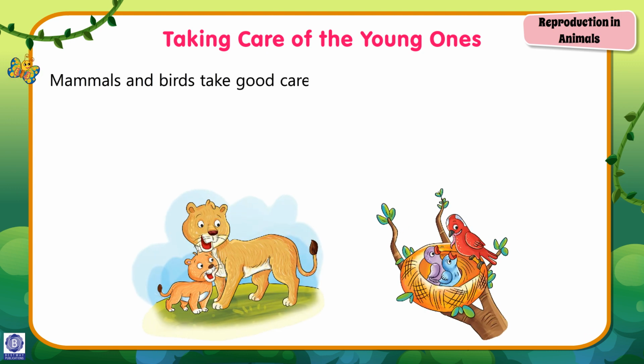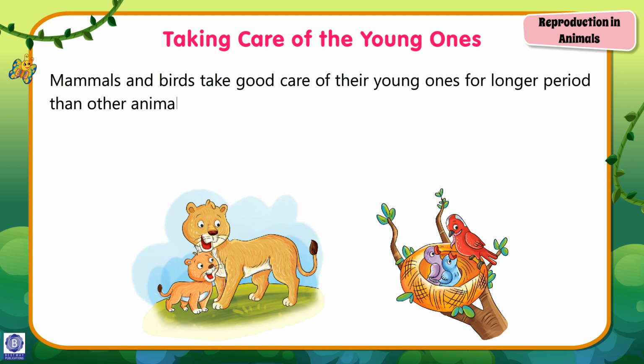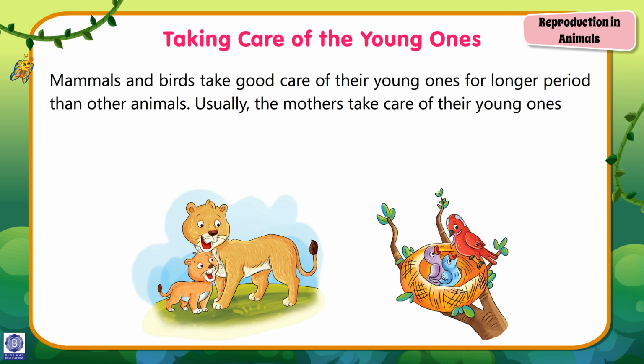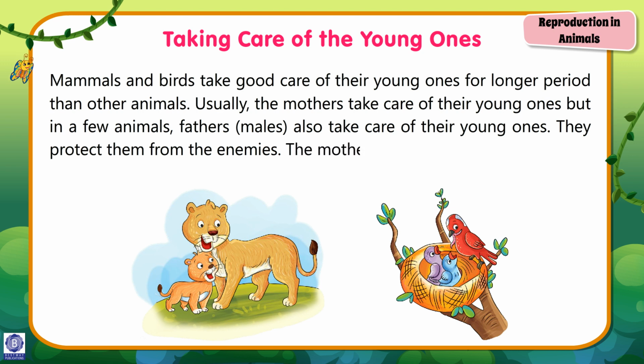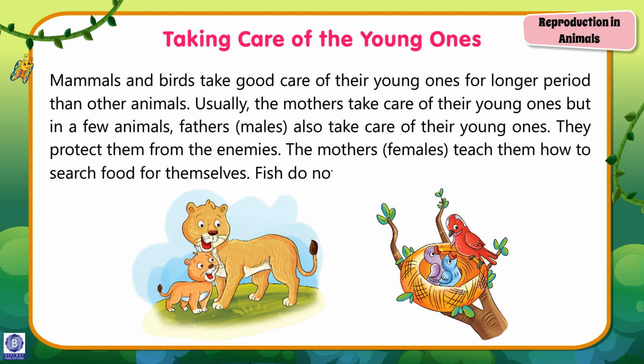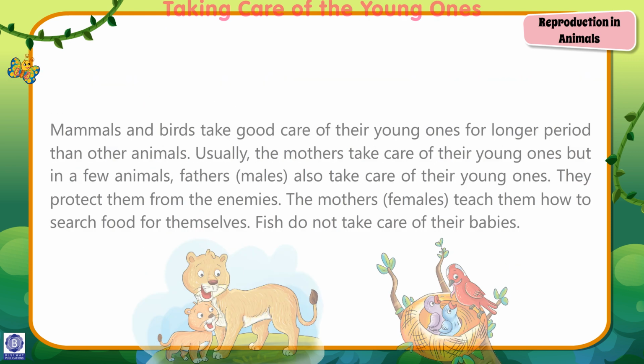Mammals and birds take good care of their young ones for a longer period than other animals. Usually, the mothers take care of their young ones, but in a few animals, fathers also take care of their young ones. They protect them from the enemies. The mothers teach them how to search food for themselves. Fish do not take care of their babies.